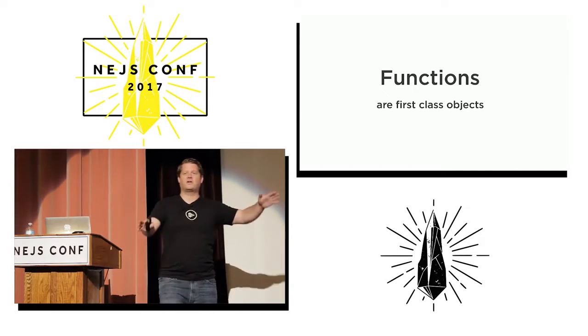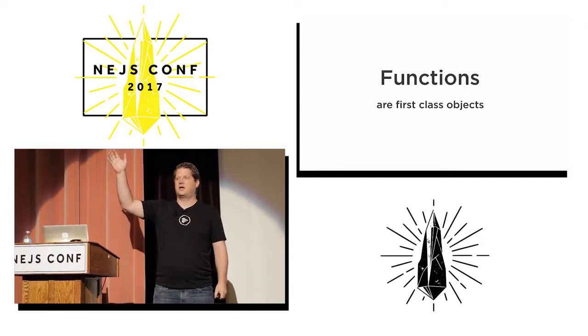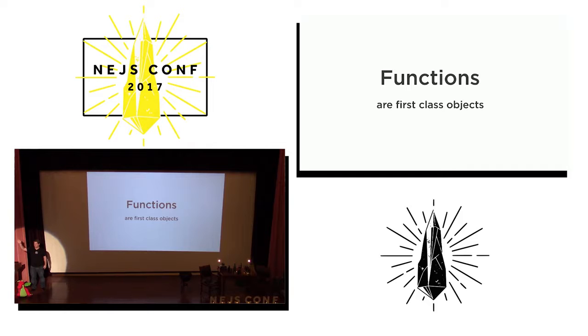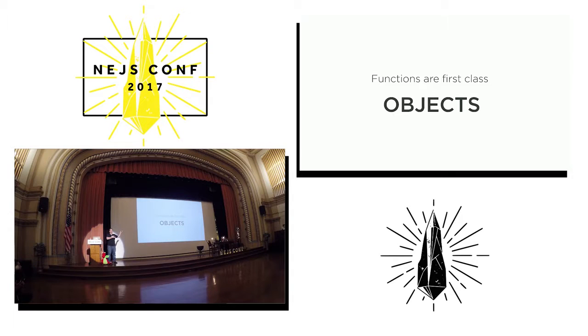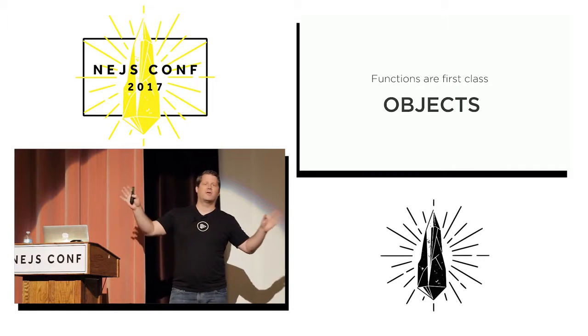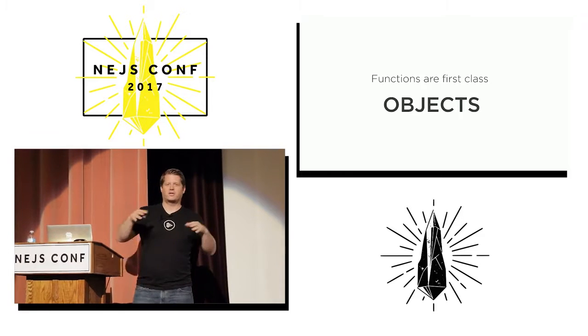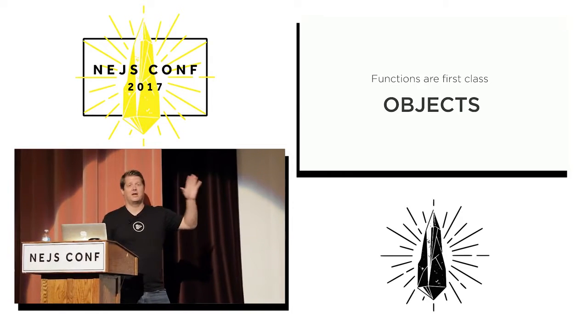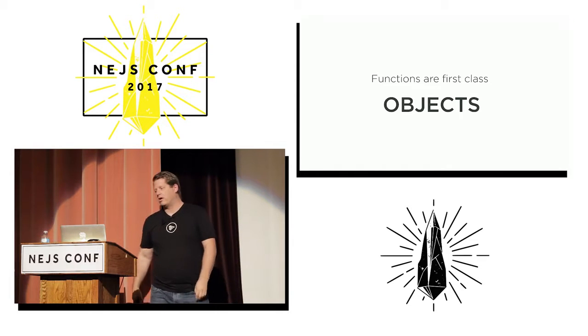In JavaScript, functions are first-class objects. Have you heard this before? Yes. You know what my response to this is? Functions are first-class objects. It's right there in the phrase, right? So there's a lot of benefits here, but we're not pure OO. I know you can throw tomatoes at me later, but prototypal inheritance, all that stuff. But I like the object-oriented stuff, and so I kind of had to get on board with this idea.